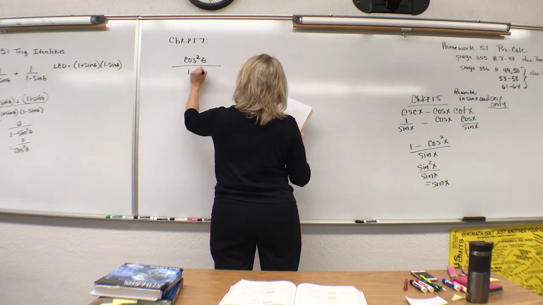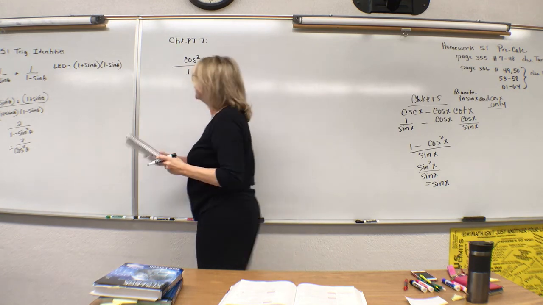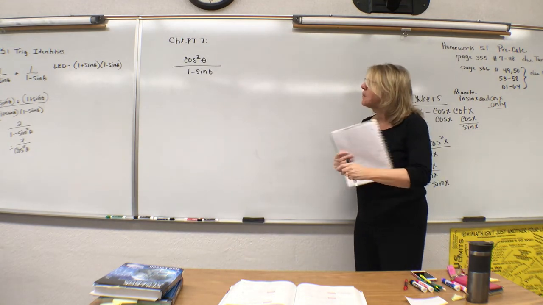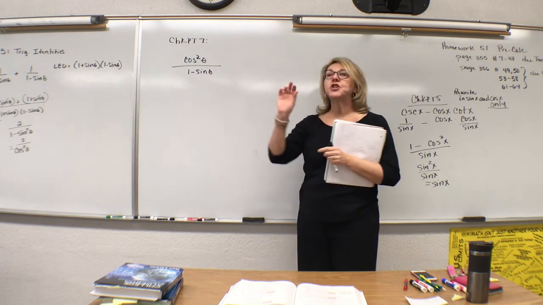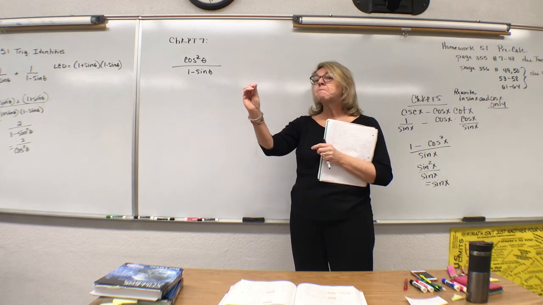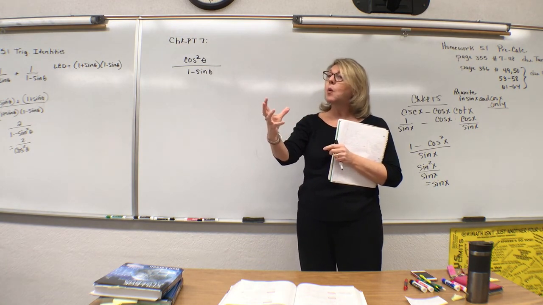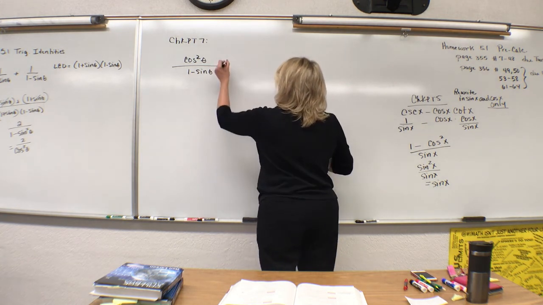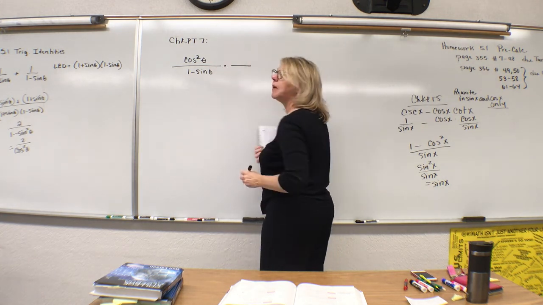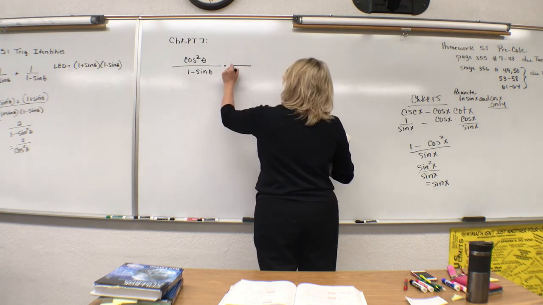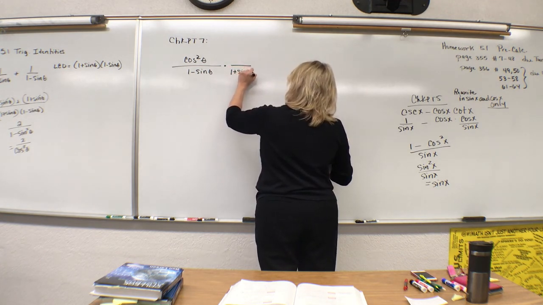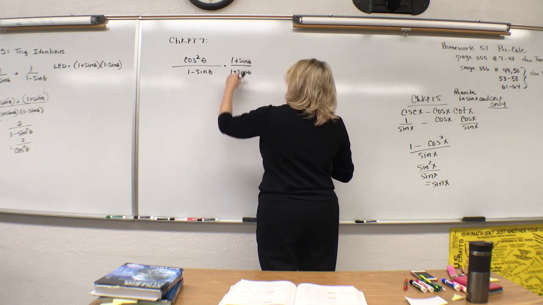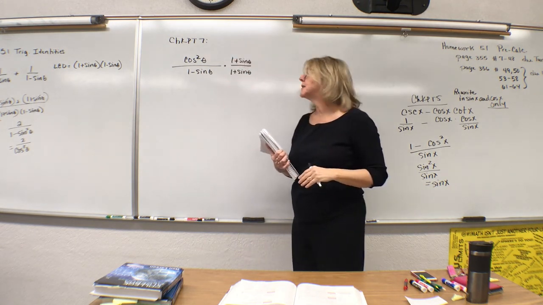1 minus sine theta. Now we talked about over here in 6 that we have this idea of a conjugate pair. Well, we're going to use that to our advantage here. Other than the number 0, any number divided by itself equals 1. So I'm going to be really particular about what I'm choosing here. I'm going to multiply this fraction by the number 1, but I'm going to express it as 1 plus sine theta over 1 plus sine theta.